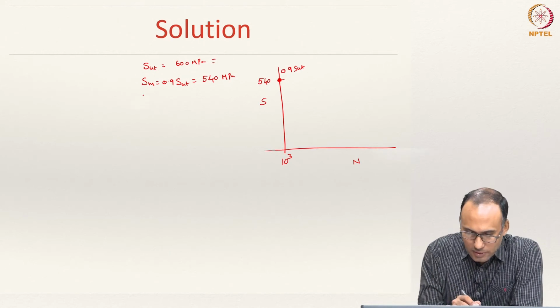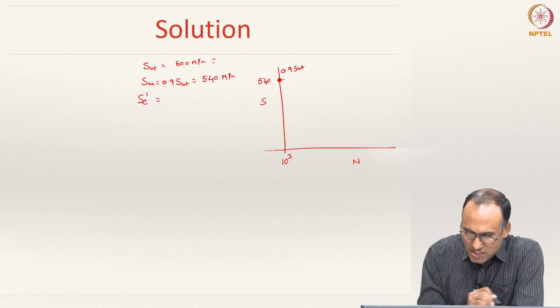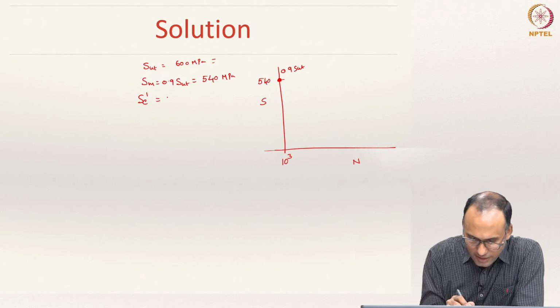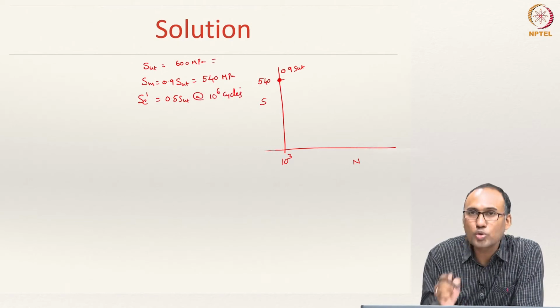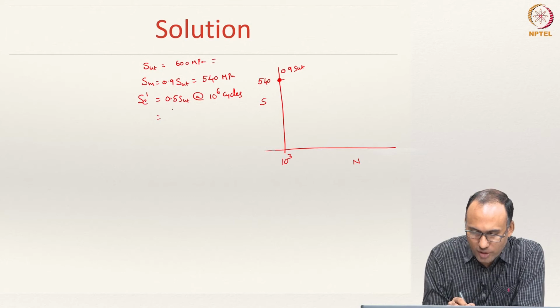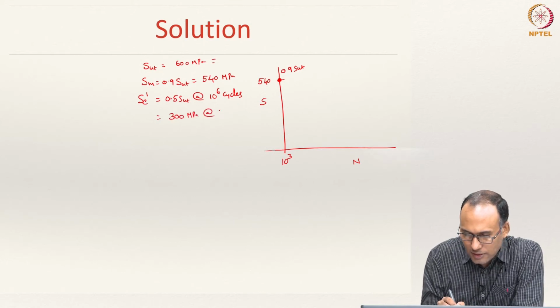And then SE dash. So this corresponds to 10 power 3 cycles. SE dash is equal to 0.5 SUT, but at 10 power 6 cycles. That is important. You need to know 2 points in order to draw a straight line. So 0.5 SUT is about 300 MPa at 10 power 6 cycles.